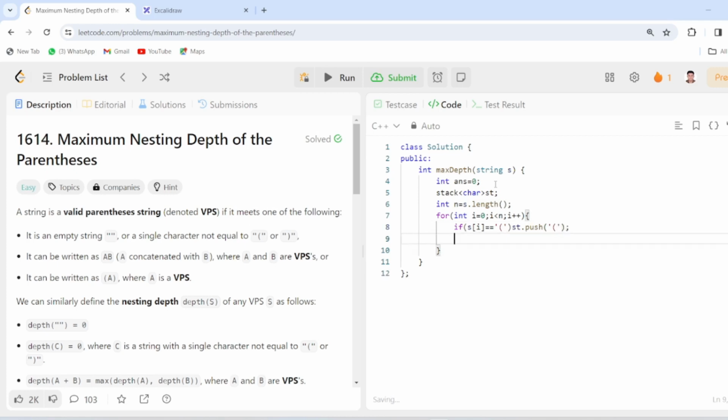Am I right? Yes. Now if s of i is not equal to the opening parenthesis, then if it is equal to the closing parenthesis, then what we have to do, we have to check if answer is less than the size of our stack. If yes, then make answer equal to the size of the stack and pop the top element from the stack. This is how we can get our answer, and we will return our answer.